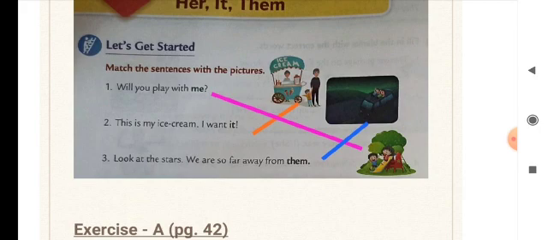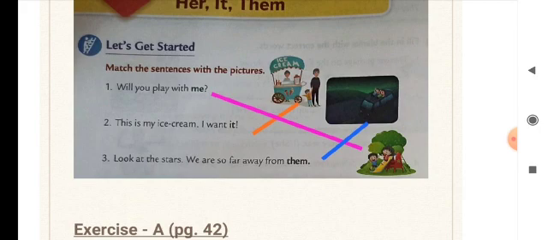Will you play with me? See children, I am asking this question. If I am speaking, when I say "will you play with me," I am asking, right? I am speaking in first person, I am the person who is speaking, and I am using "me" here because it's the object here, used at the end. That is why I am saying "will you play with me."